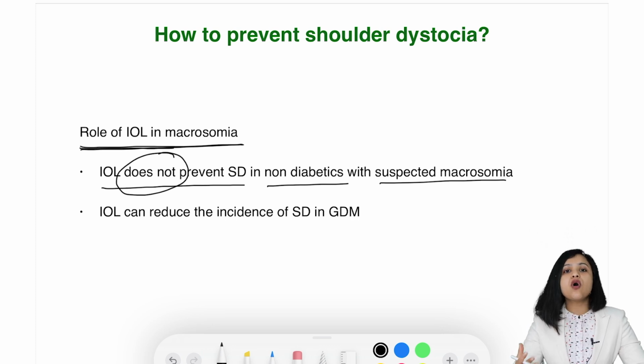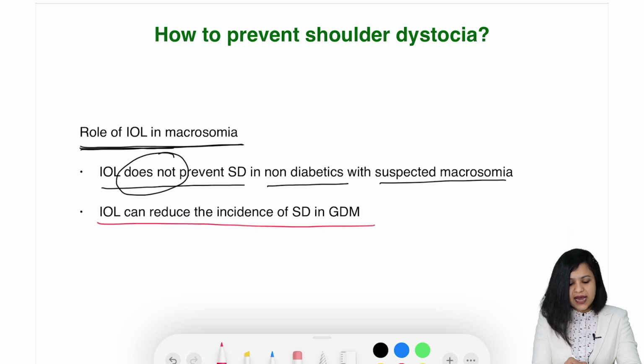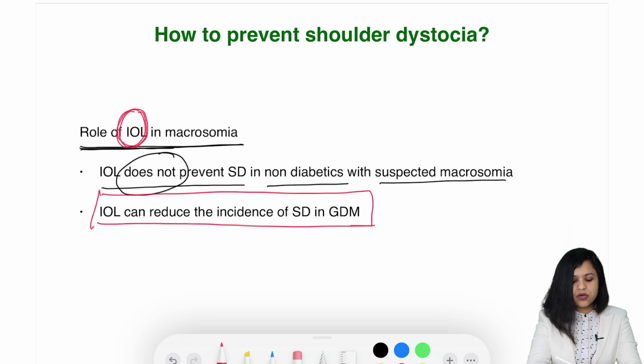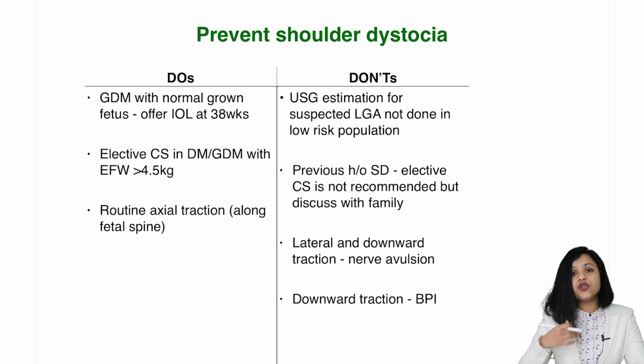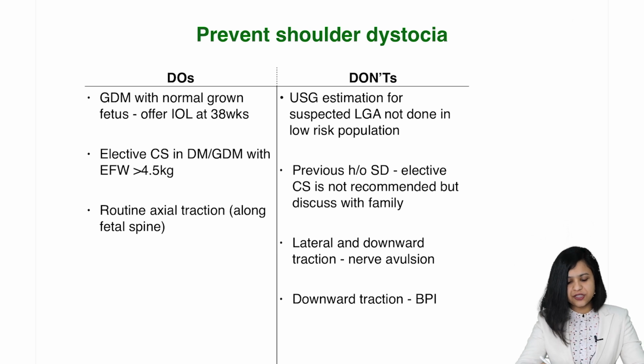So for patients who are not diabetic, in whom there is just suspected macrosomia, induction of labor is not advisable. It is not recommended. Secondly, induction of labor, however, can reduce the risk of shoulder dystocia in diabetics. So the role of induction of labor to prevent shoulder dystocia is only limited to diabetics. Now this table is very important. I have summarized certain do's and don'ts to prevent shoulder dystocia. What are the do's? What should you do to prevent shoulder dystocia?